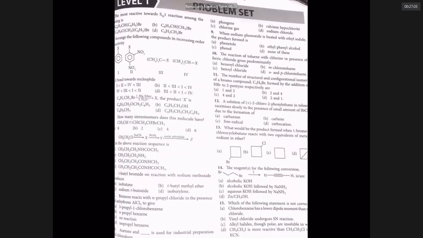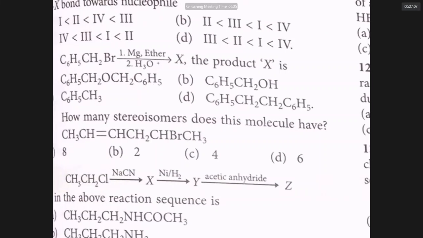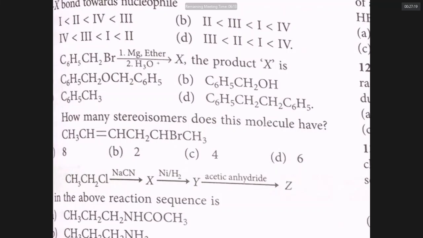Now, sir, third question we have seen. How many stereoisomers does this molecule have? If you carefully look at the second carbon from the right side, the bromocarbon, that is locked to 4 different groups, that is a stereo center. Then C double bond C is also a stereo center. It has a total of 2 stereo centers.